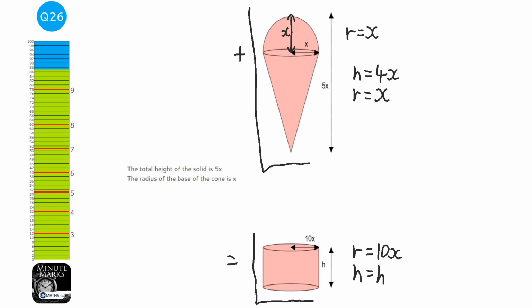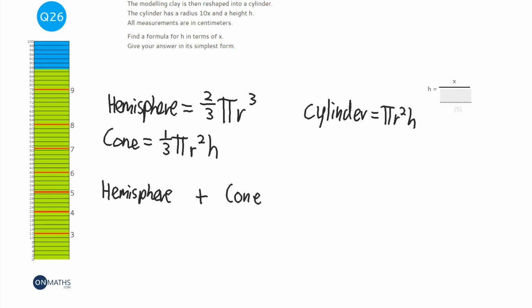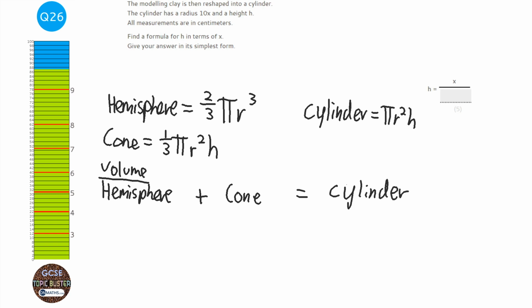it should equal the volume of the cylinder. Okay, so we know that hemisphere plus the cone volume, and I should write volume here, to show the examiner that I'm working with volumes, equals the volume of, I don't know why I wrote an S, my goodness, C for cylinder. Tell my maths teacher, right, cylinder, there we go.